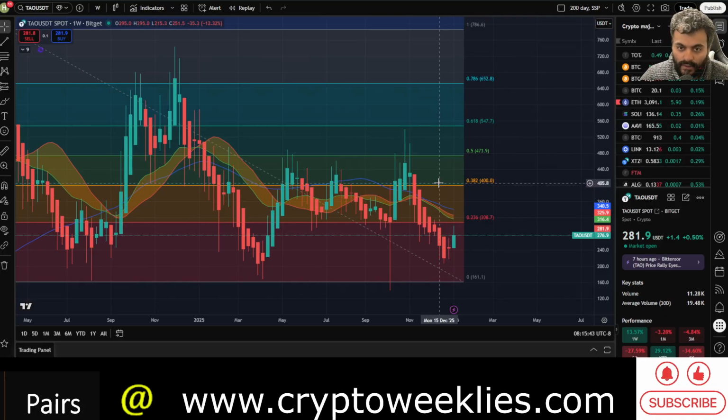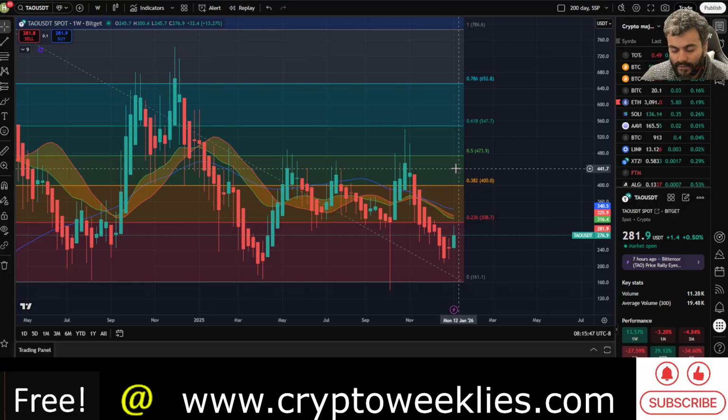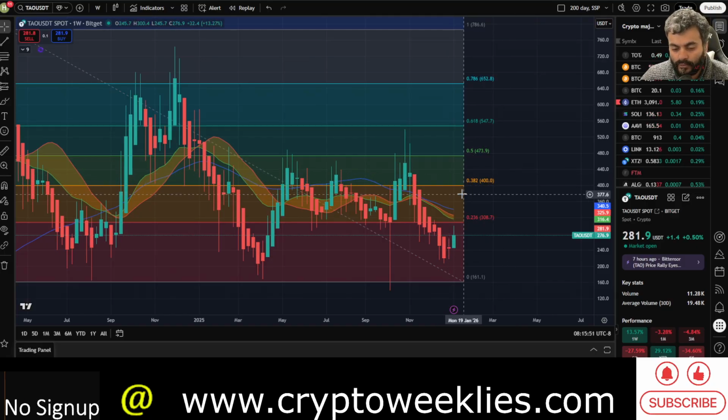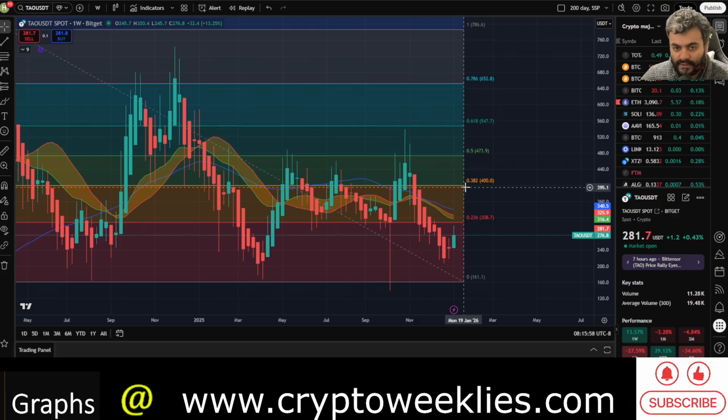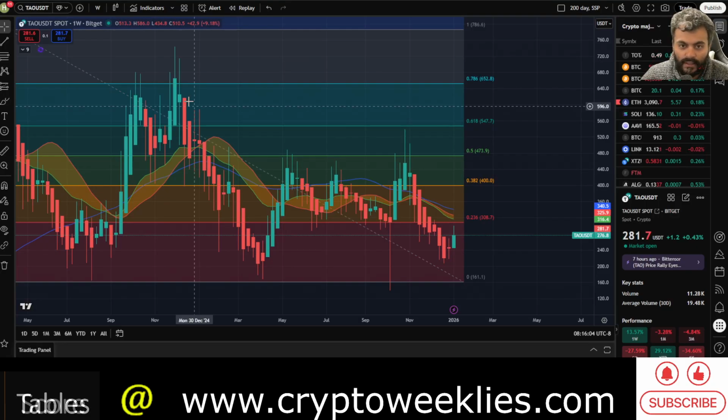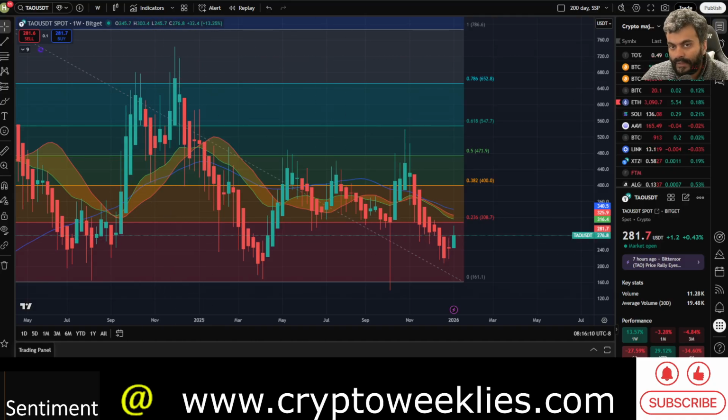So in terms of the next Fibonacci-based targets in a macro bull case in the next couple of weeks to months, it is at around $400. That's the 0.382 fib level, because any rally beyond that would require a significant alt season that we haven't witnessed in 2025. The last major rally for Bit Tensor and token TAO came in December 2024, so a little over a year ago from now.